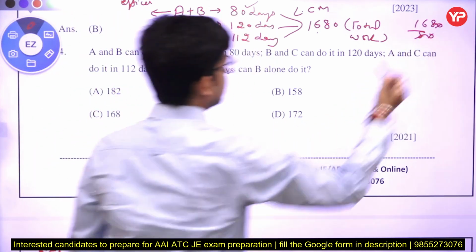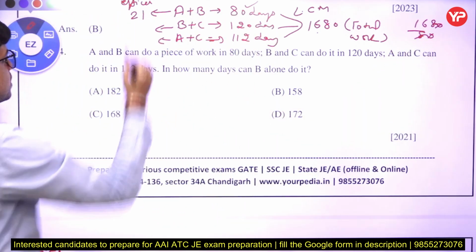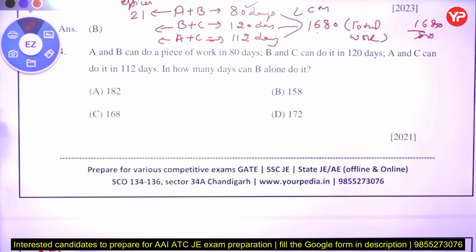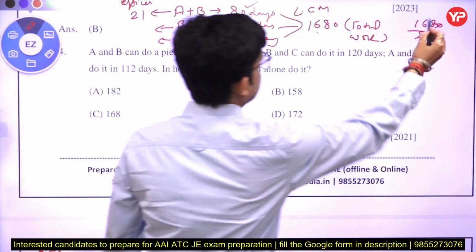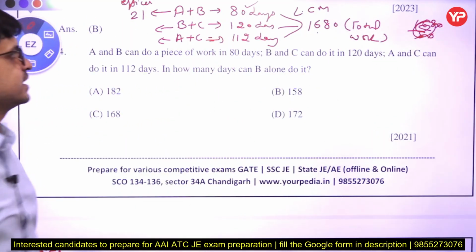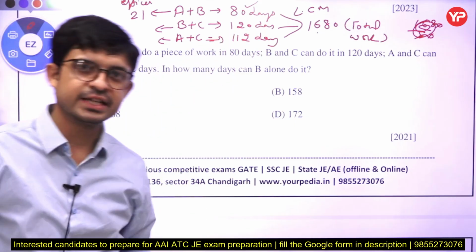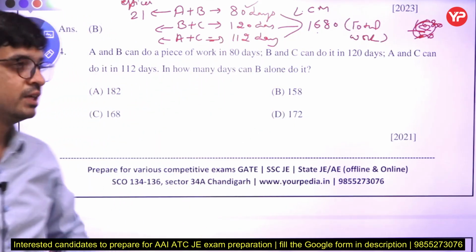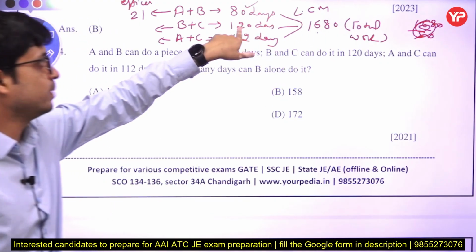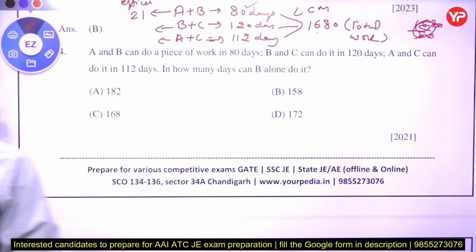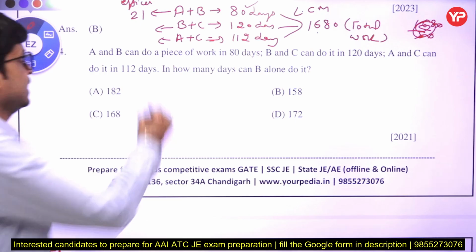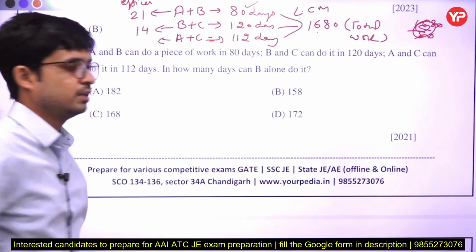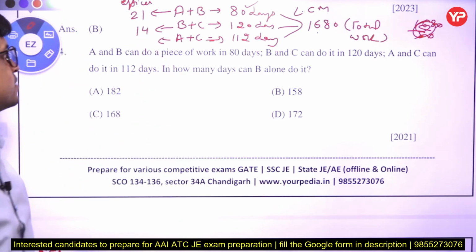What we get? We get 21. So efficiency of A plus B is 21. Similarly, what is the efficiency of B and C? We know that B and C complete a work in how many days? 120 days. And what is the total work? 1680. Then divide 1680 by 120. Then we get the efficiency of B and C, and that is 14.